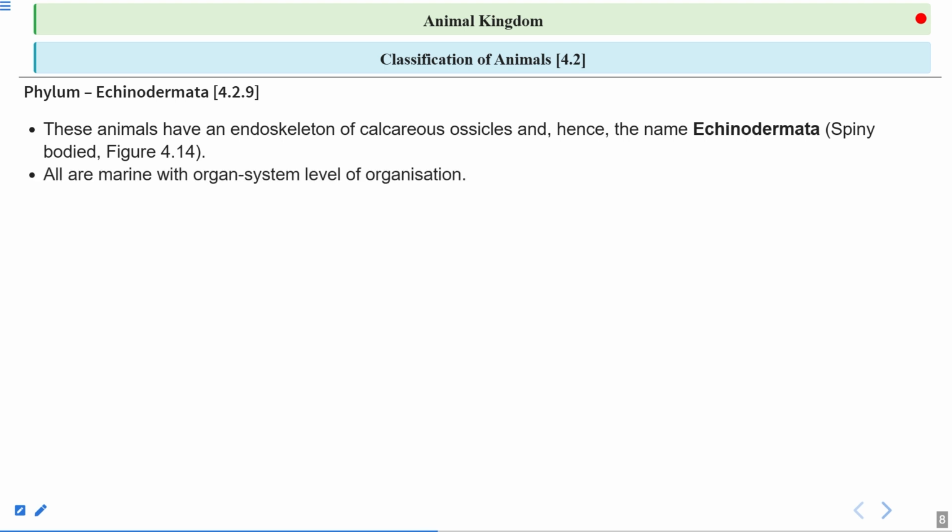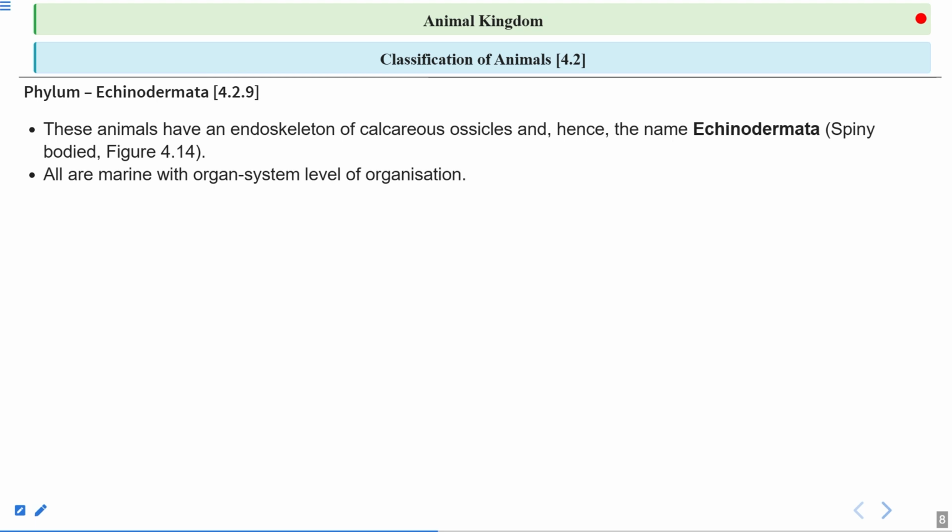All are marine with the organ system level of organization. So all the individual, or you can say all the types of echinoderms, are marine in nature. They are found in the marine environment, either in the ocean or in the sea, and they have the organ system level of organization. So they have separate organ systems.